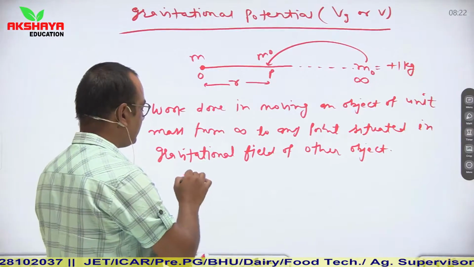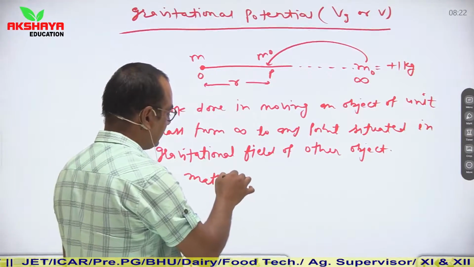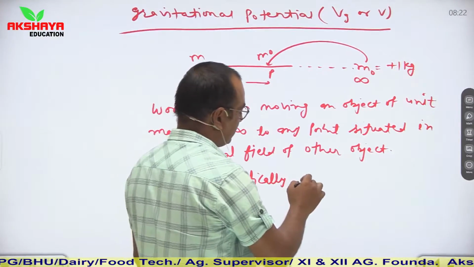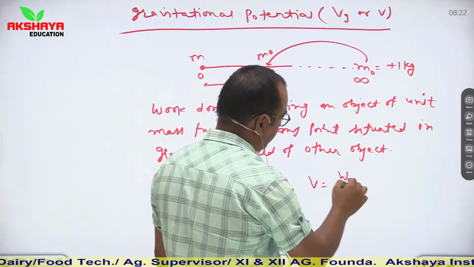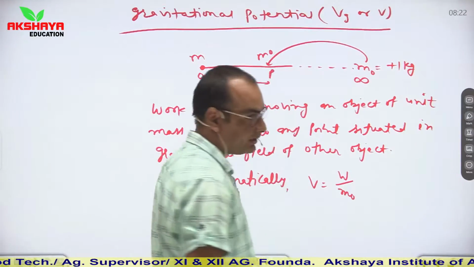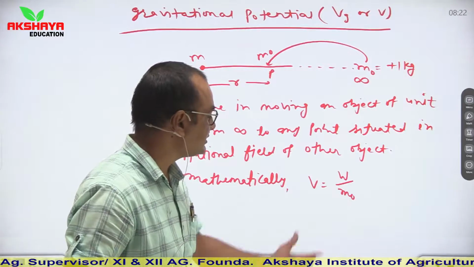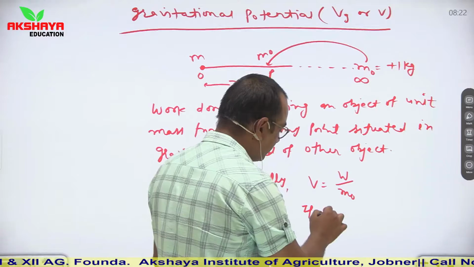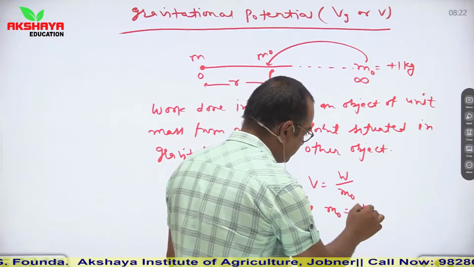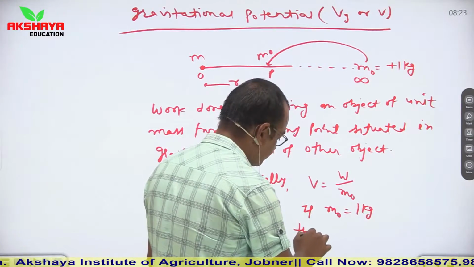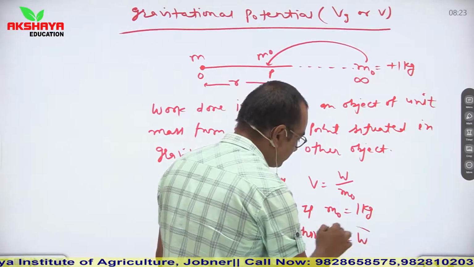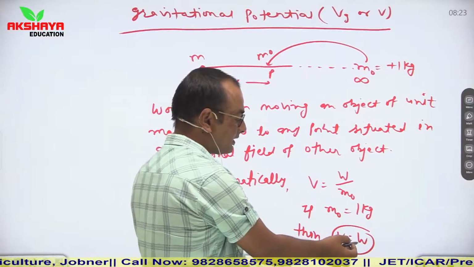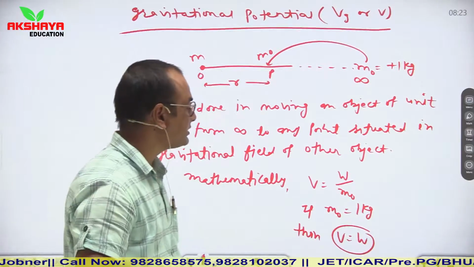So mathematically we can say that V is equal to W upon m naught. This is the mathematical relation for gravitational potential. Or we can say that if m naught is equal to 1 kg, then V is equal to W. It means the work done in moving this object of unit mass from infinity is equal to the gravitational potential.